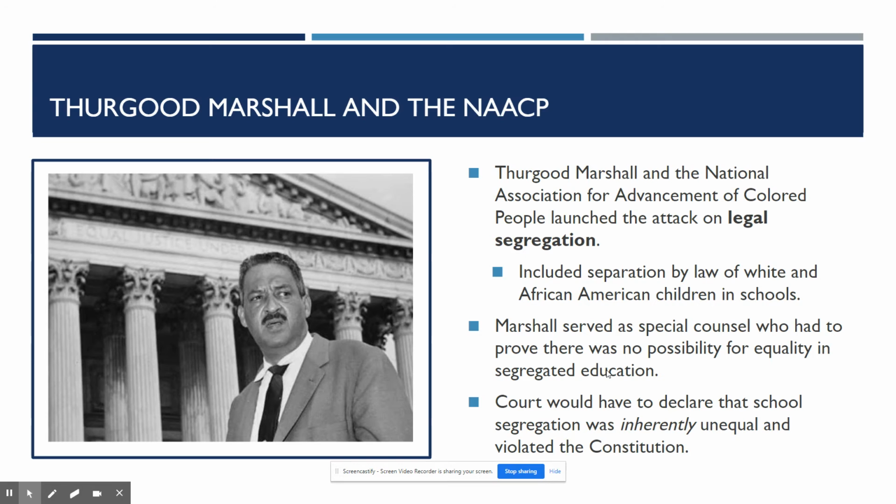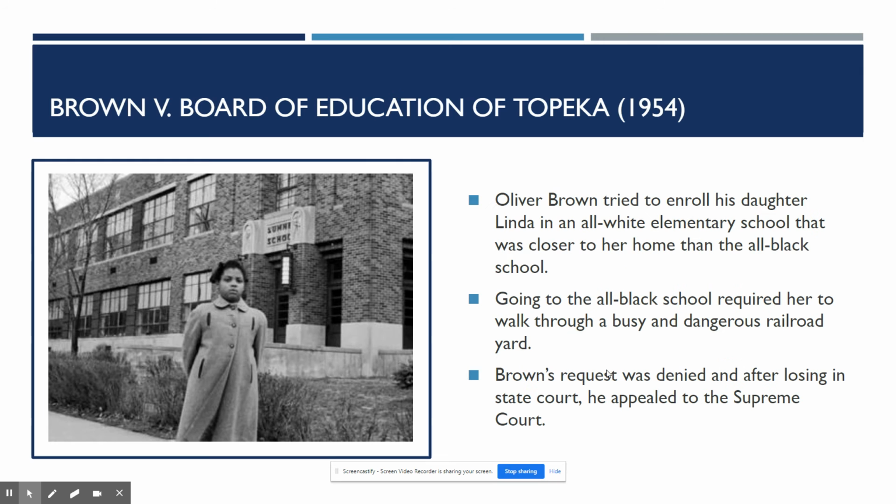So Marshall is going to serve as a special counsel who had to prove there was no possibility for equality in segregated education. So at this point, the Supreme Court is going to have to declare that school segregation was inherently unequal and violated the Constitution. Okay, so he is going to have to prove that African American children and white children are not getting equal opportunities within education that would actually violate the Constitution at this point.